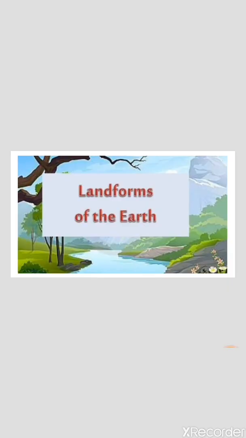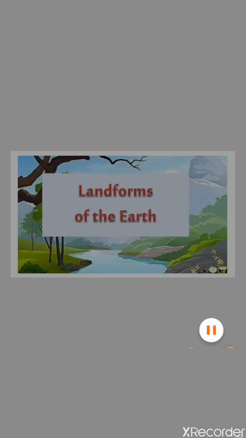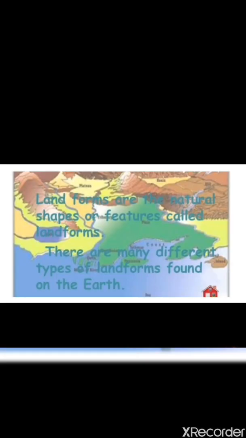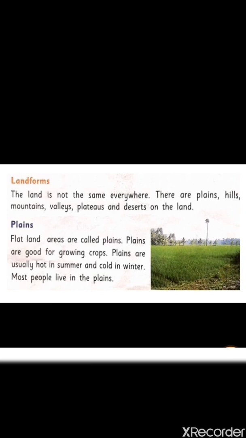Now we will discuss various landforms of the Earth. Landforms are the natural shapes or features of the land. There are many different types of landforms found on the Earth. The land is not the same everywhere. There are plains, hills, mountains, valleys, plateaus and deserts on the land.